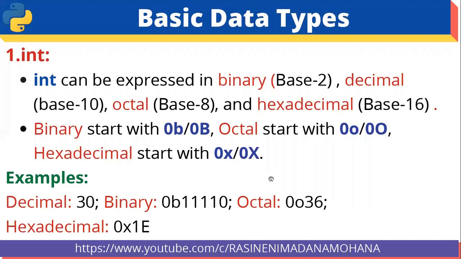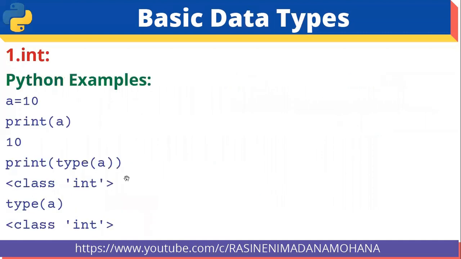The same value 30 can be represented in octal as 0o36. Then the same 30 is represented in hexadecimal as 0x1e. So these are the various representations of an integer.